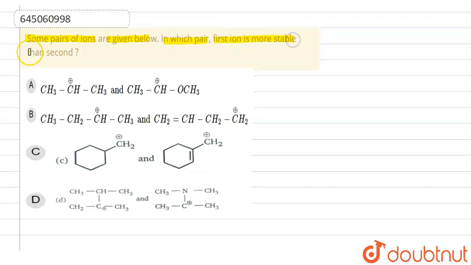Hello everyone, in this question, some pairs of ions are given below, in which the first ion is more stable than the second one. So let's start. This question is all about the stability of carbocation.